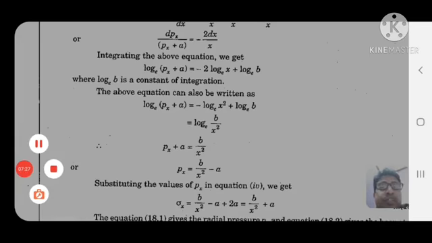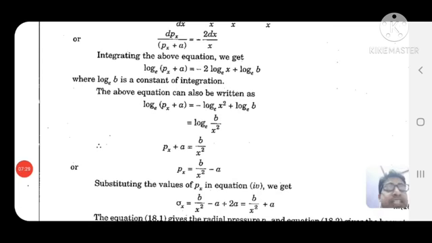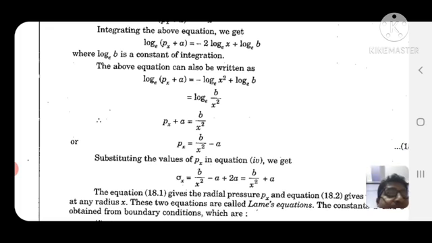So the above equation can be written as log_e(Px + a) equal to log_e(b/x²). So Px + a is equal to b/x². So Px is equal to b/x² minus a.